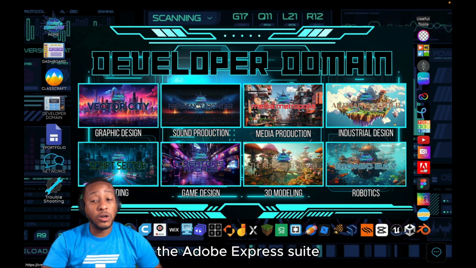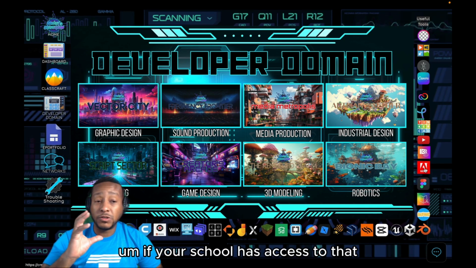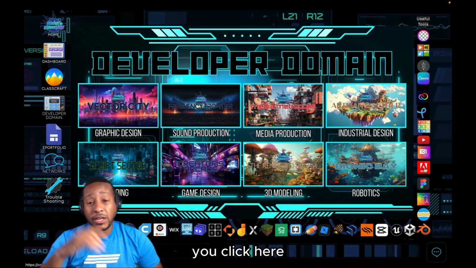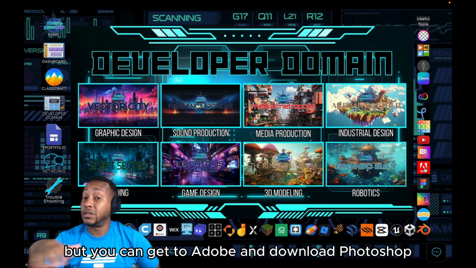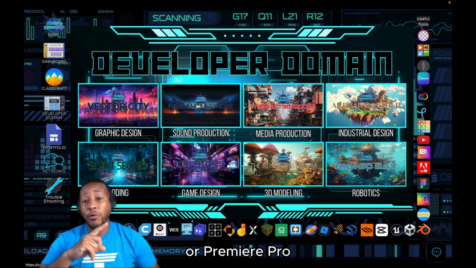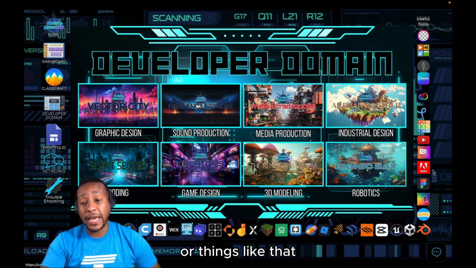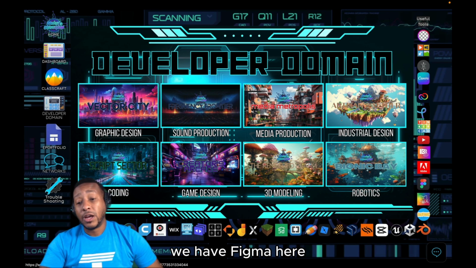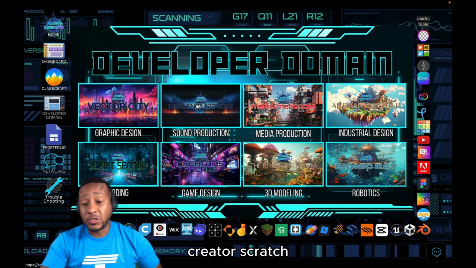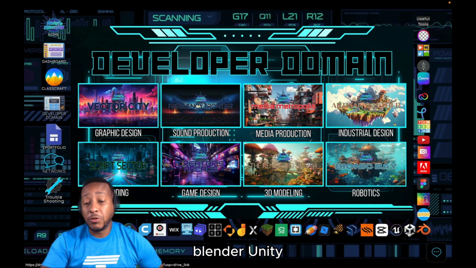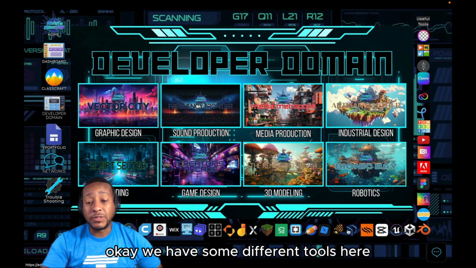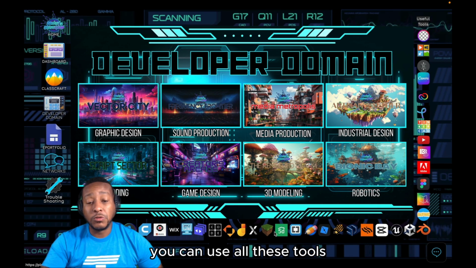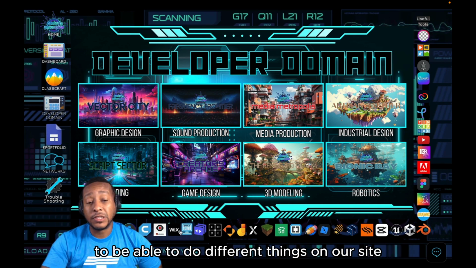CoSpaces, the Adobe suite. If your school has access to that, you click here and you can get to Adobe and download Photoshop or Premiere Pro or things like that. We have Figma here. We have Book Creator, Scratch, Blender, Unity, Unreal Engine, CapCut. You can use all these tools to do different things on our site.